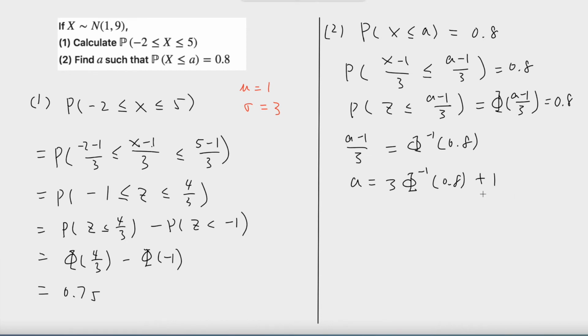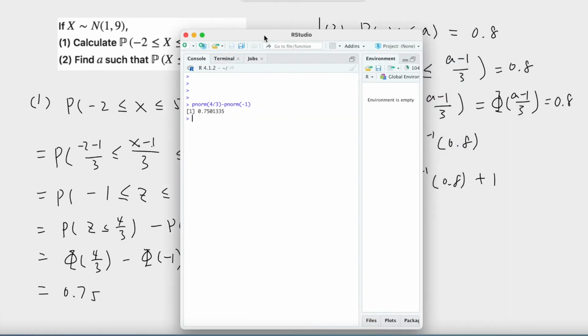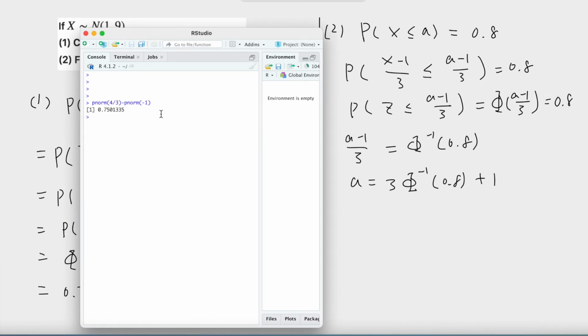Again, we can use R. This is equal to 3 times qnorm. Remember that the inverse function can be calculated using qnorm. So this is equal to 3.52.